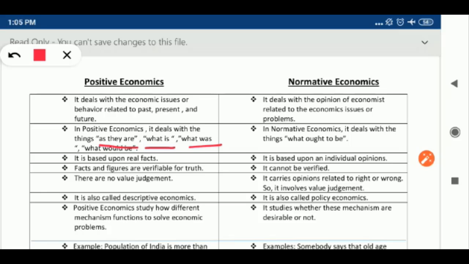Suppose, for example, the population of India is more than the population of China. This is actually a fact and it is verified, so it comes under positive economics, but it covers only the issues. There is no judgment under positive economics.